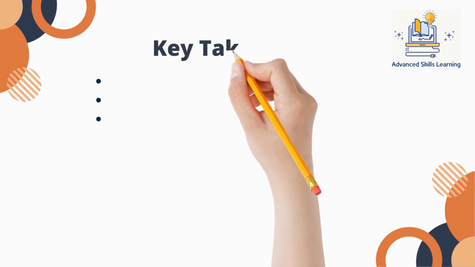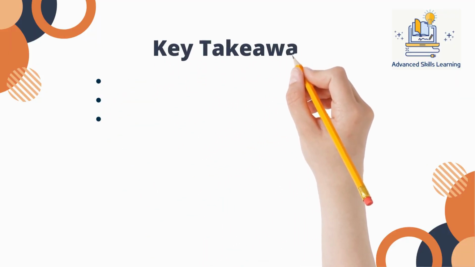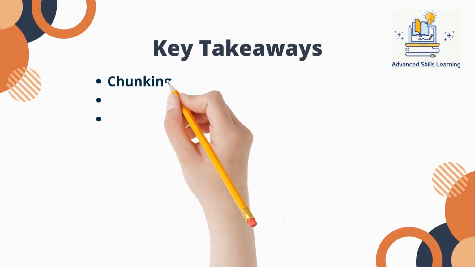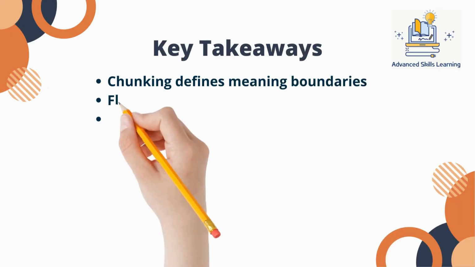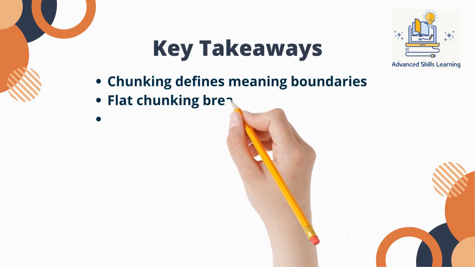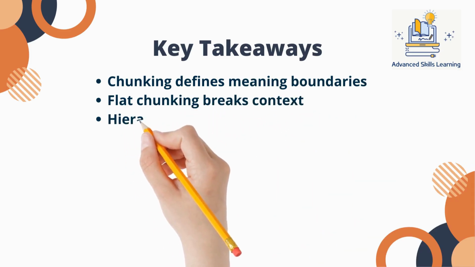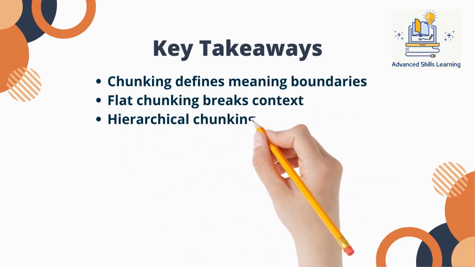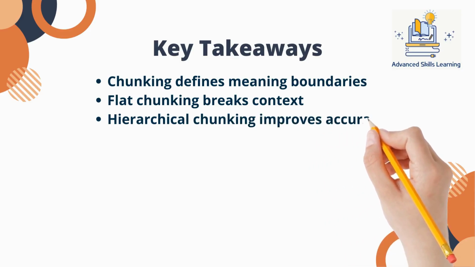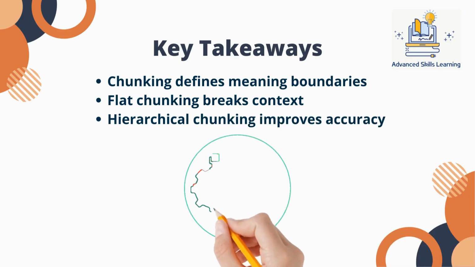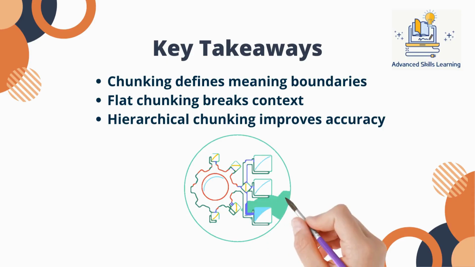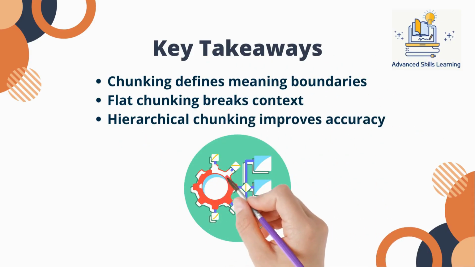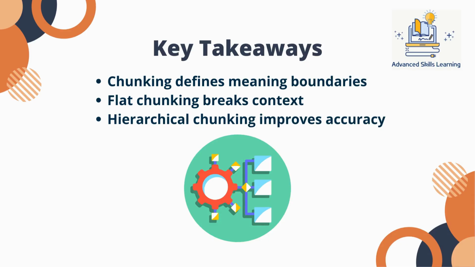Here are the key takeaways. Chunking is not just a preprocessing step. It defines how meaning is preserved in your system. Flat chunking often breaks context and leads to incomplete answers. Hierarchical chunking restores relationships and improves accuracy. If your RAG system feels unreliable, the problem is often not retrieval or the model. It is how your data is structured before retrieval even begins. Fixing chunking is often one of the highest impact improvements you can make without changing your model at all.